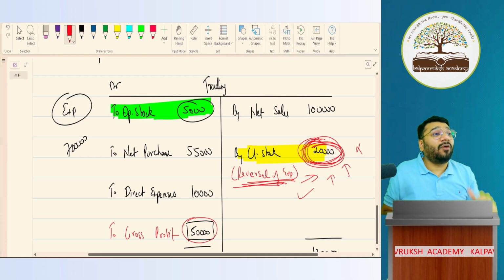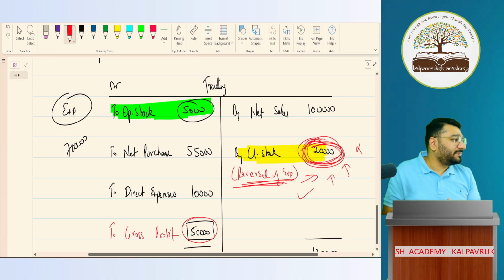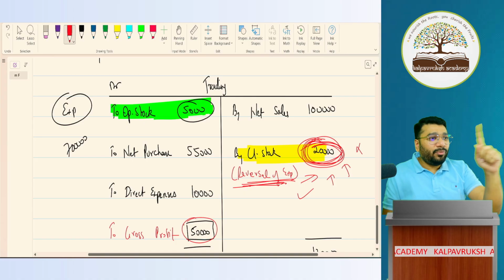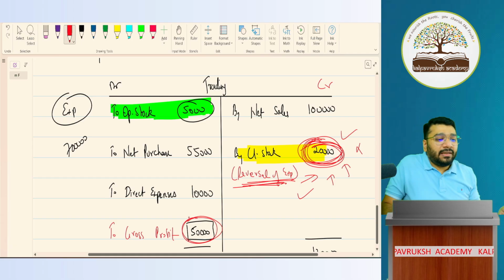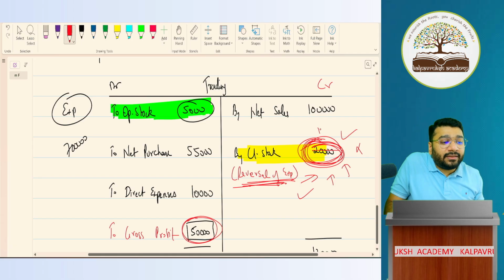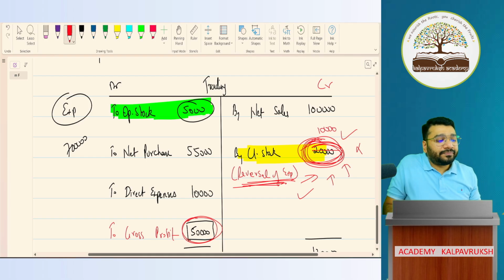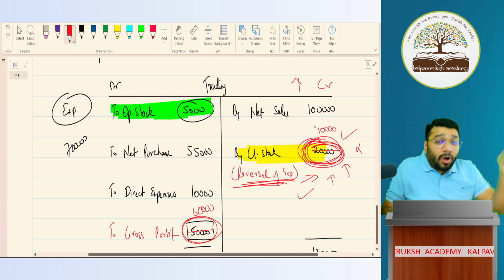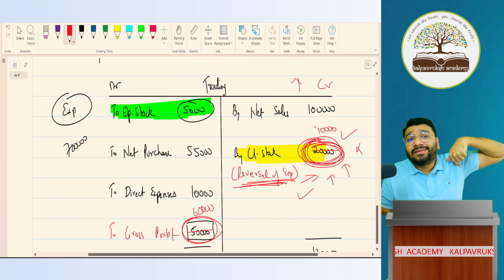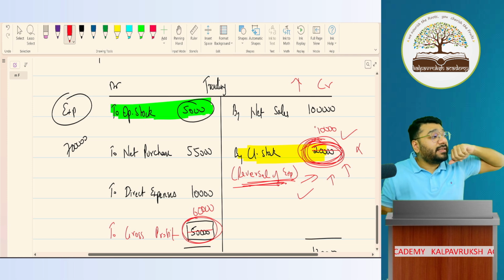What is wrong in that profit? They don't know what to answer. I ask them only one thing. When you record closing stock here on the credit side, can I see your profit will increase? For example, if I make this 20,000 closing stock as 10,000, what is your gross profit now? It becomes 60,000, which means if I keep on increasing the credit side, my profit will increase. Profit increases means tax will increase. The income tax that you pay also will increase.